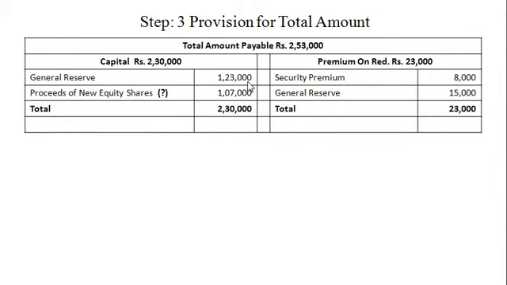Now redeemable preference share capital out of general reserve 1,23,000, out of 1,38,000, 15,000 utilized for premium on redemption. So balance 1,23,000 will be used for capital. So proceeds of new equity shares would be 1,07,000, and like this total 2,30,000 is provided. For redemption purpose we have issued the minimum number of shares. So the number of shares will be calculated as 1,07,000 divided by rupees 10.